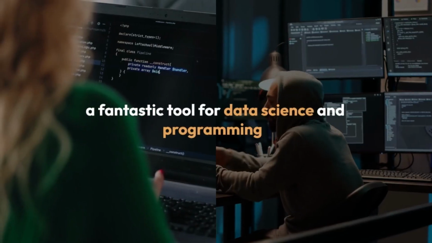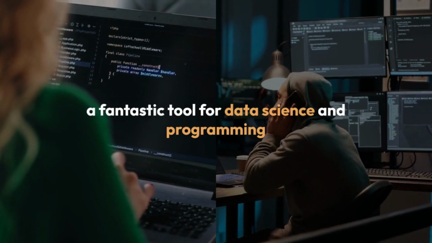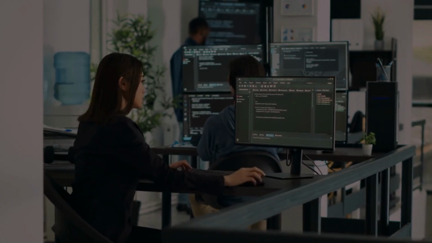Today we're diving into the world of Jupyter Notebooks, a fantastic tool for data science and programming. Let's get started with the installation process.